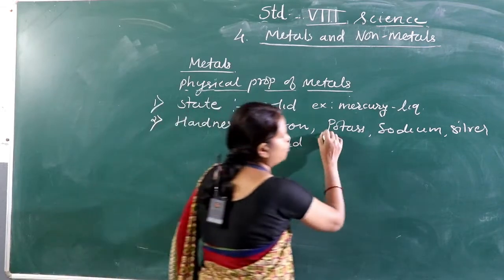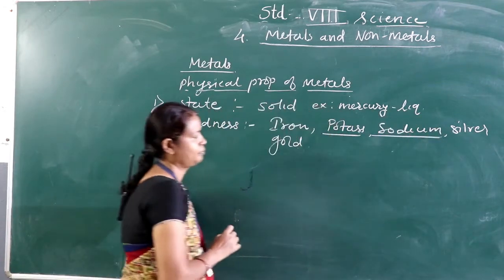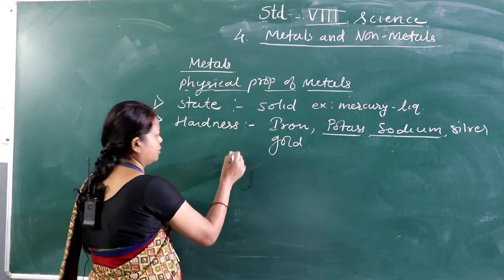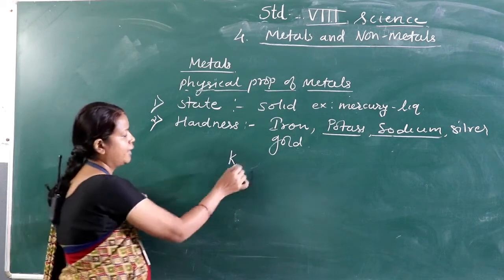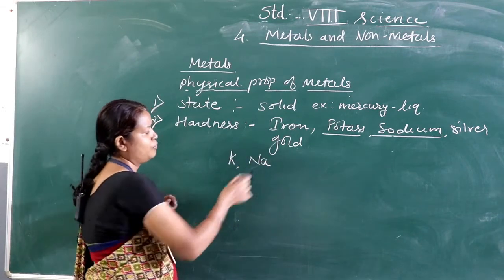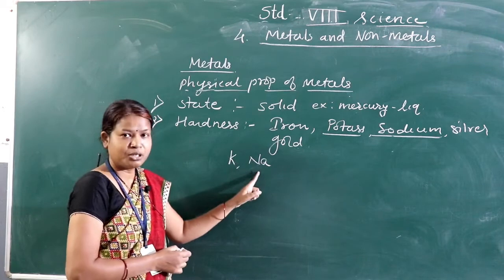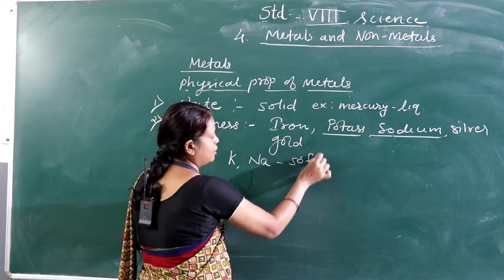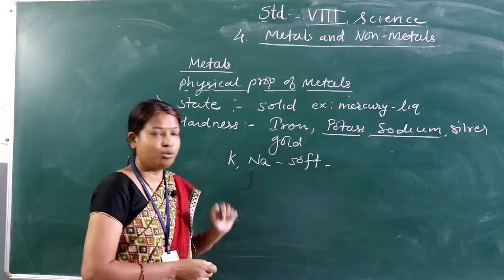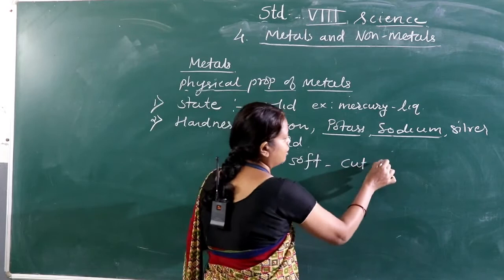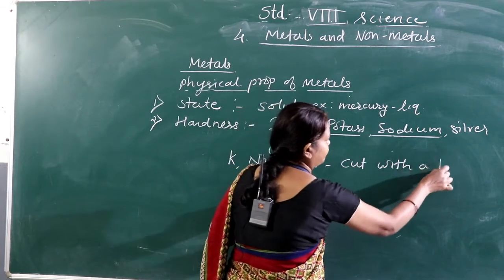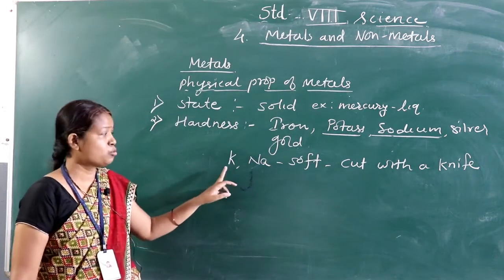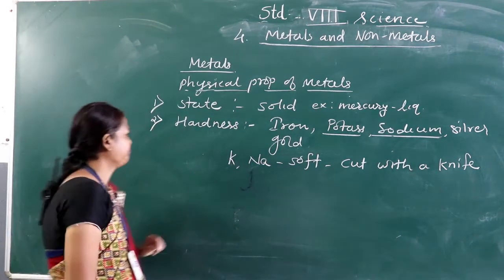For example, potassium and sodium. Potassium and sodium are the soft metals. This is the symbol for potassium and this is the symbol for sodium. These are the exceptional cases of the metals because they are soft metals. Those metals are so soft that we can cut them with a knife. That metals are so soft, that are potassium and sodium.